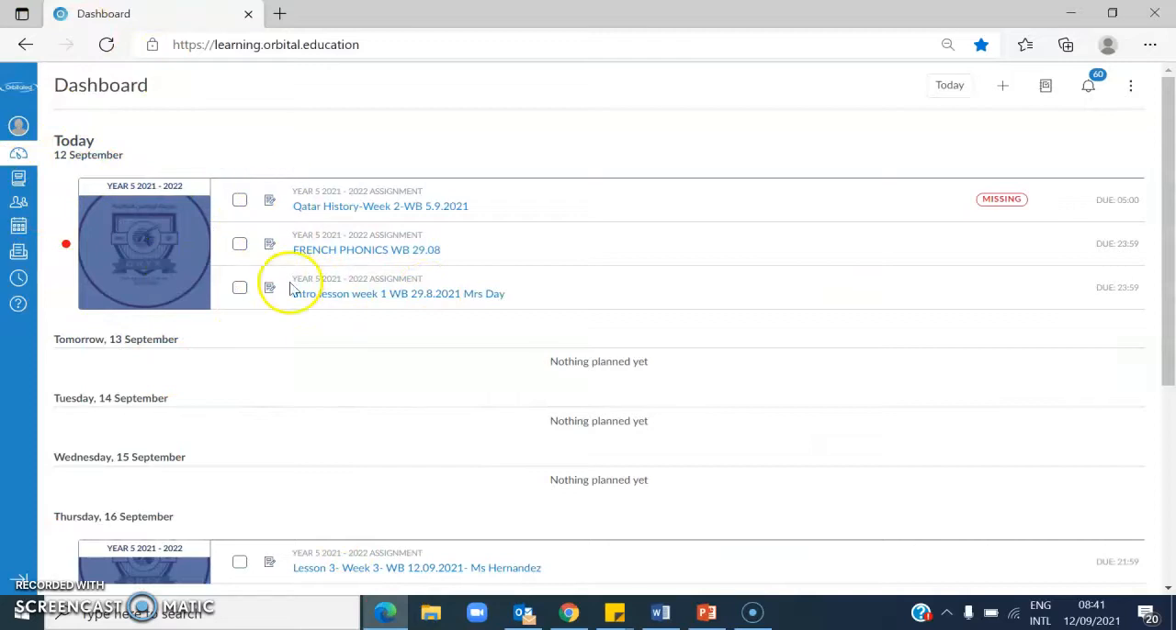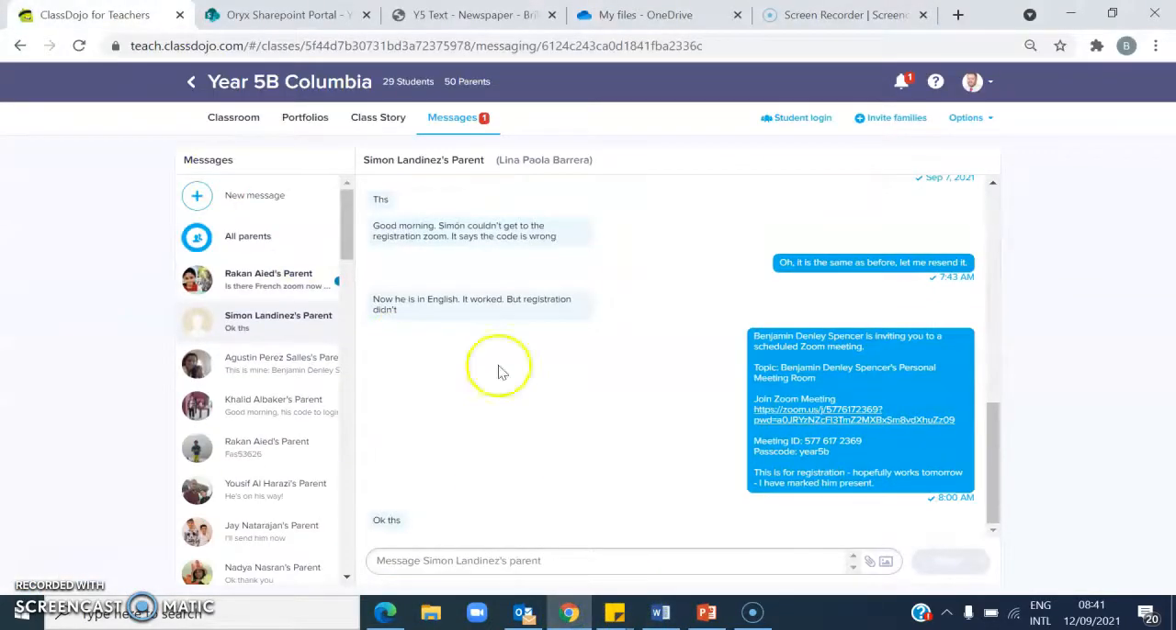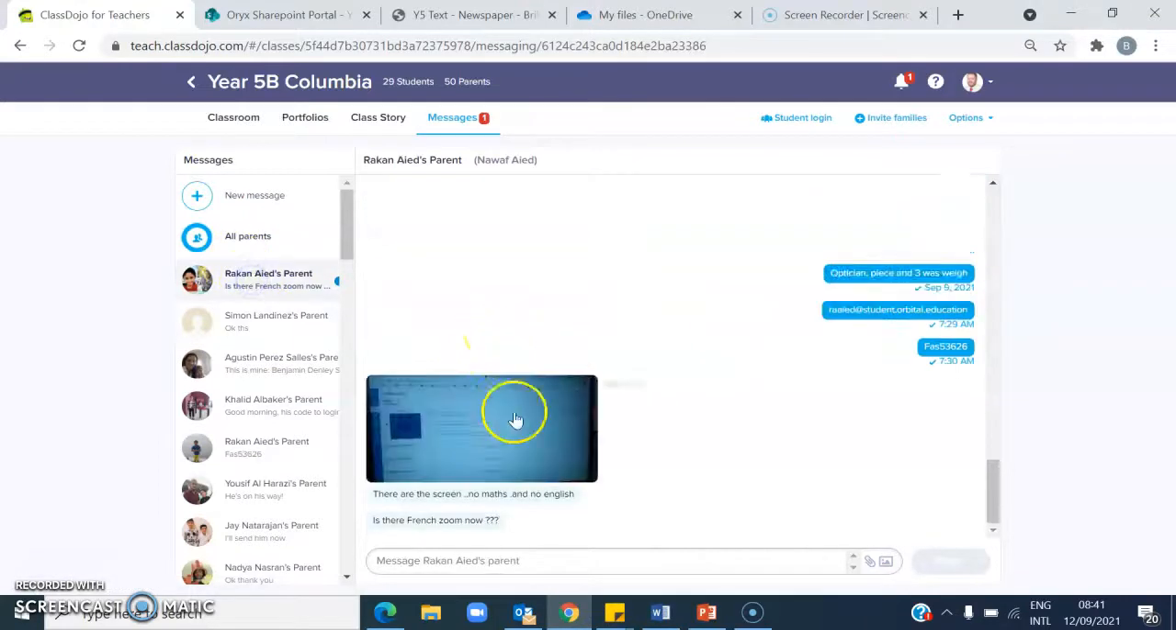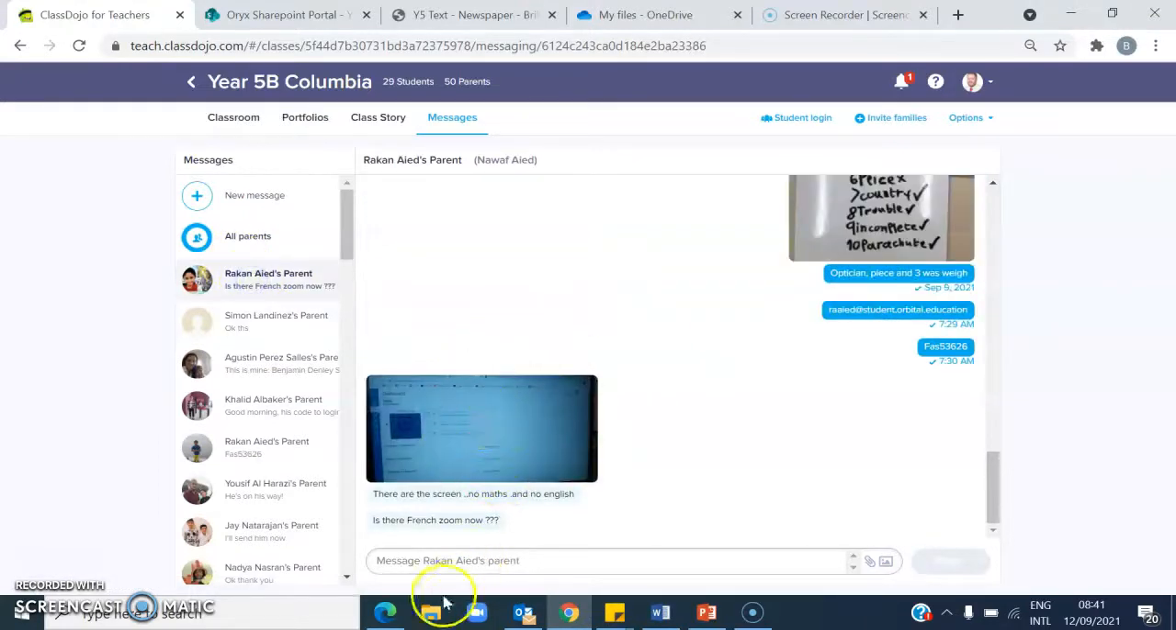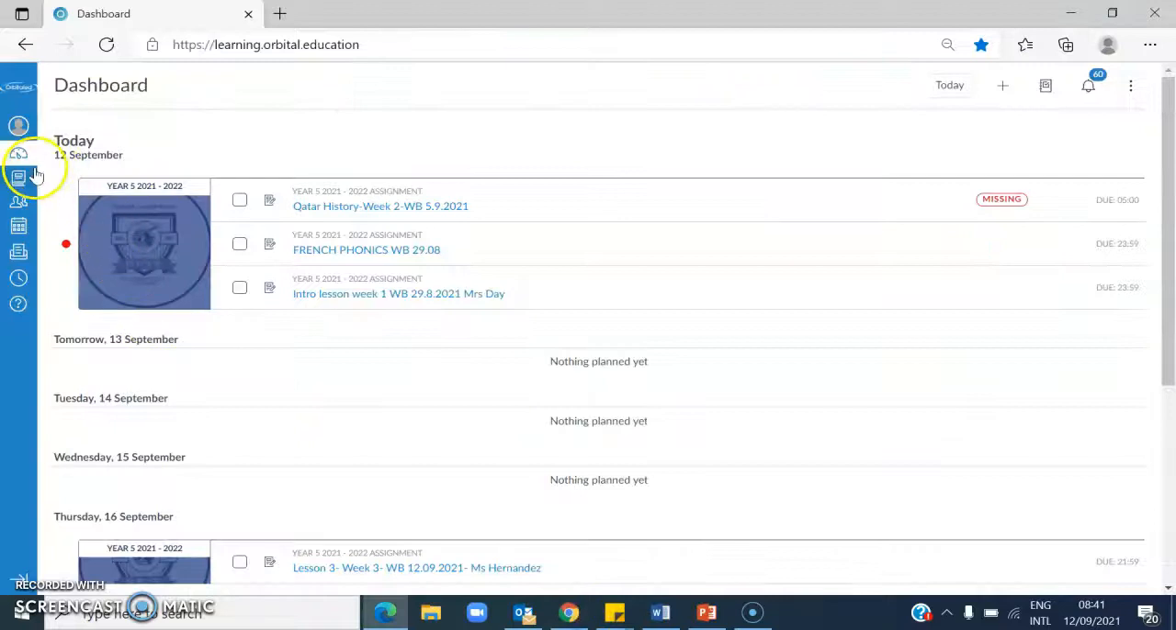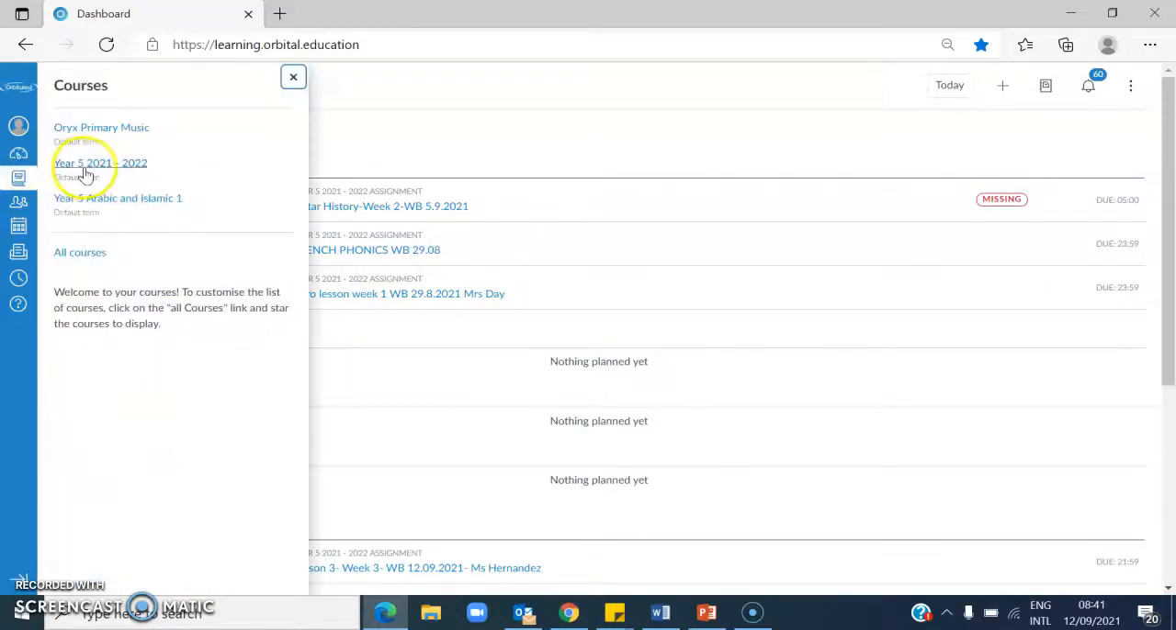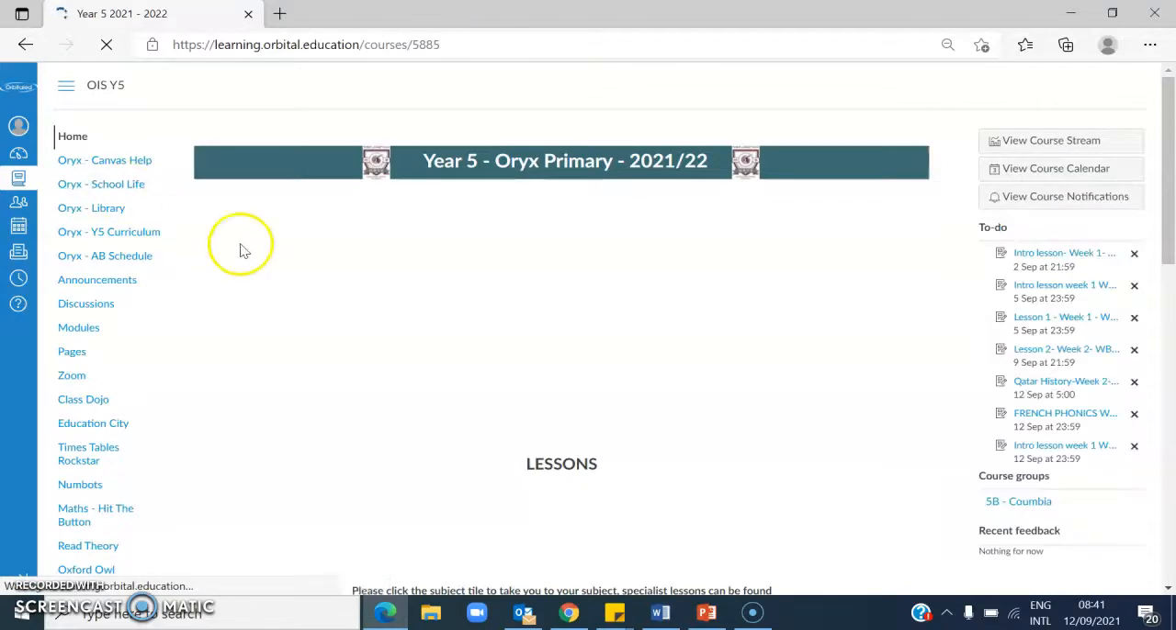Hopefully, you can hear me and see my screen. This is what you showed me on Class Dojo. So, what you should be able to do from here, if you go into this one that says courses, it's like a little book, and you'll see one that says Year 5, 2021, 2022.